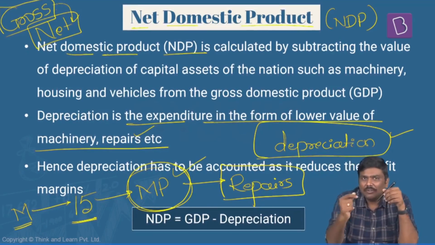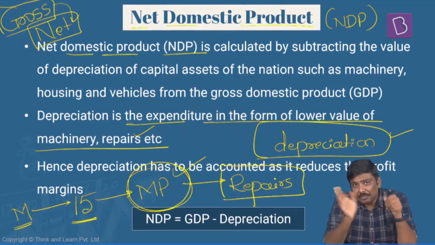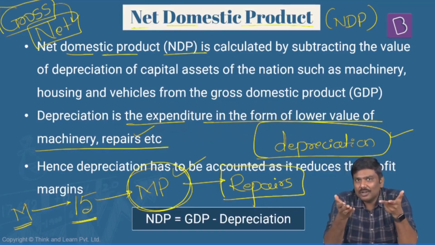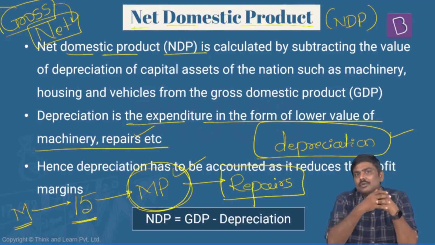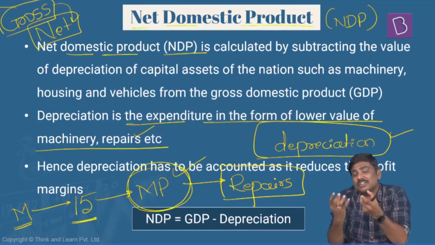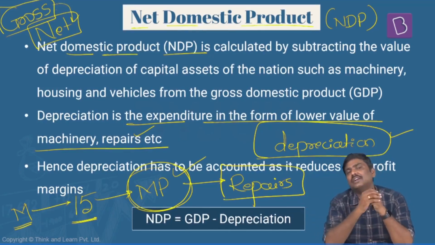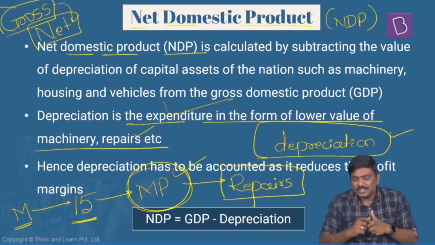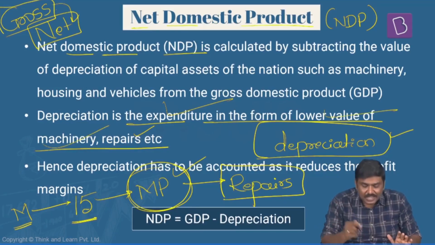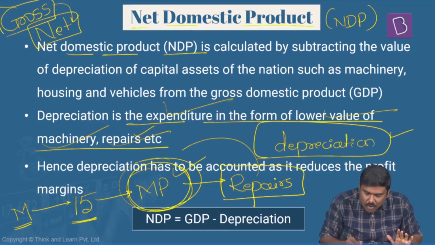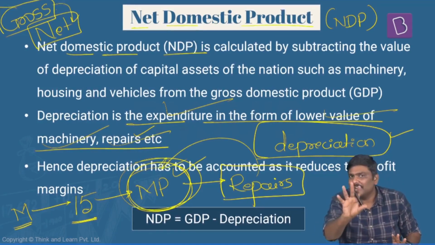Second, you're using a particular machine. After 10 years, you will have to replace this particular machine. Now, to replace this machine, again, you will have to incur certain cost. Imagine you have paid X amount of rupees. Who will have to pay this X amount of rupees? This X amount of rupees will be transferred to the consumers whenever the market prices are arrived at. So that is the basic idea. Depreciation is nothing but the expenditure in the form of a lower value of the machinery, repairs, etc. And whenever you arrive at a market price, it is already inclusive of this idea of depreciation.